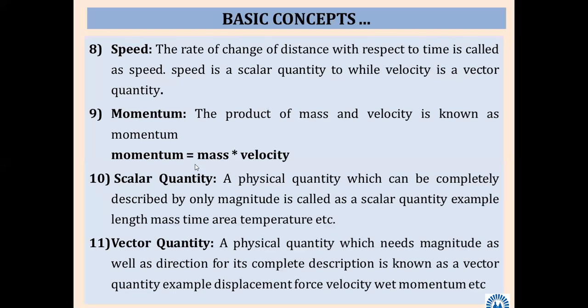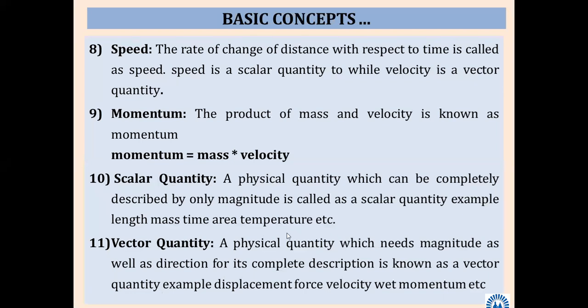Then momentum, the most important term. The product of mass and velocity is known as momentum. MV, we can say in short. Momentum is nothing but mass into velocity. Then scalar quantity and vector quantity, up to this we came.